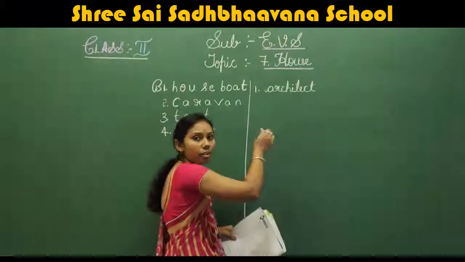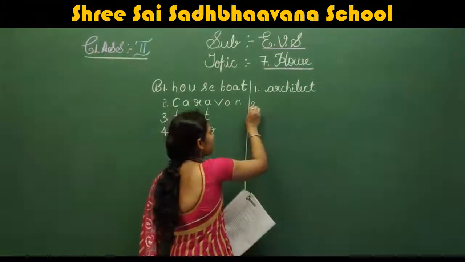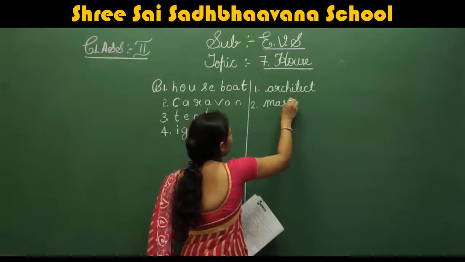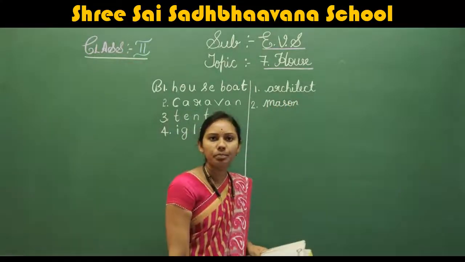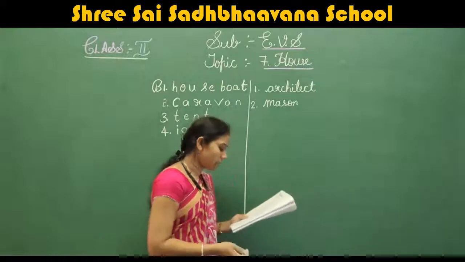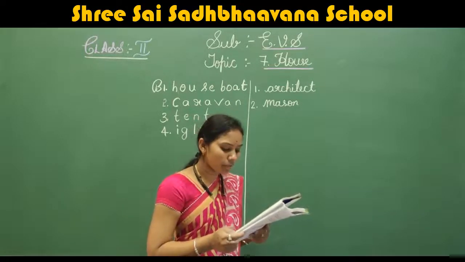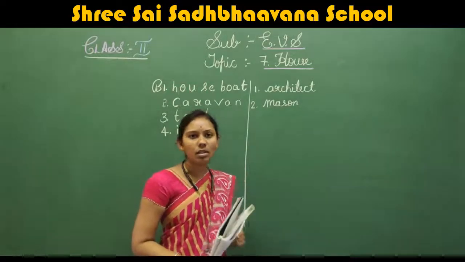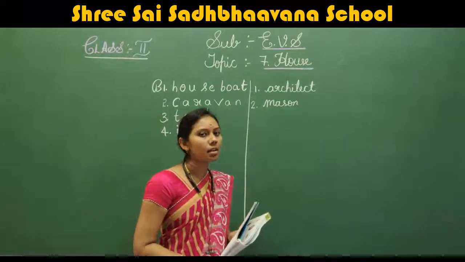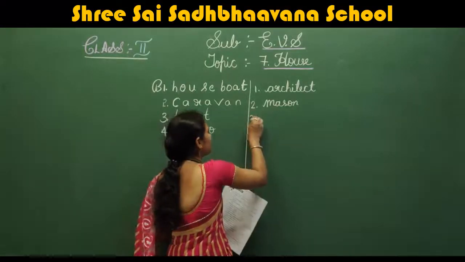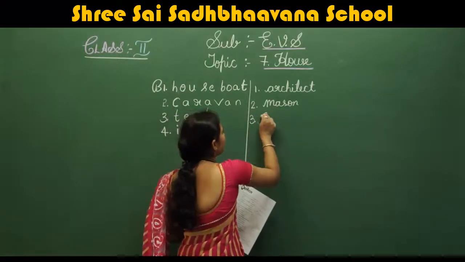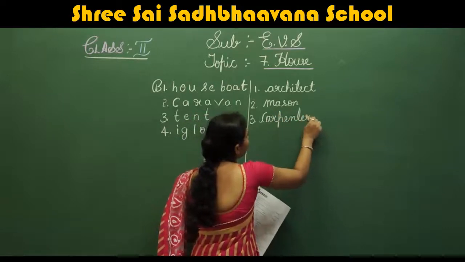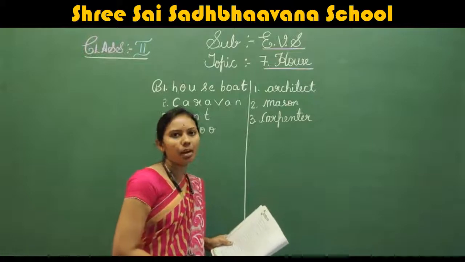Next, make the walls of a house. Who will make the walls of a house? Yes, it is mason. M-A-S-O-N. Mason. Next, does the woodwork of a house. Who will do the woodwork of your house? He is a carpenter. So third one, carpenter. C-A-R-P-E-N-T-E-R. Carpenter.